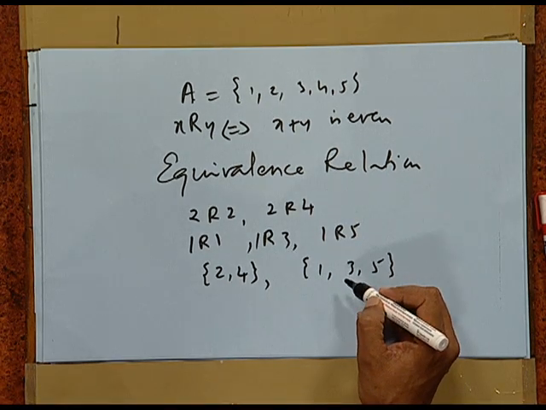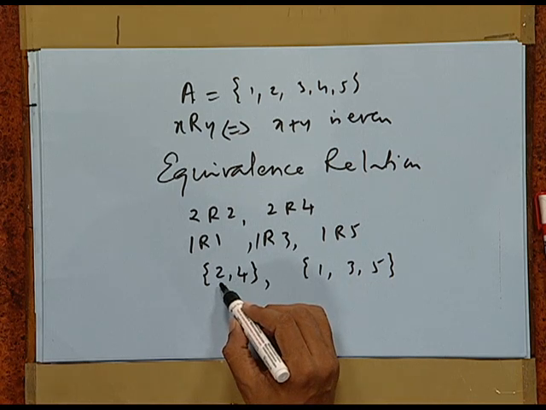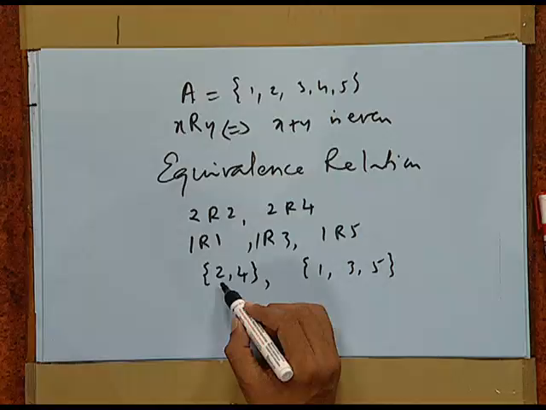Now, these subsets of A have the property that any two elements of the set are always related and no element of any one of the sets is related to any element outside this set. So, such a subset is called an equivalence class.